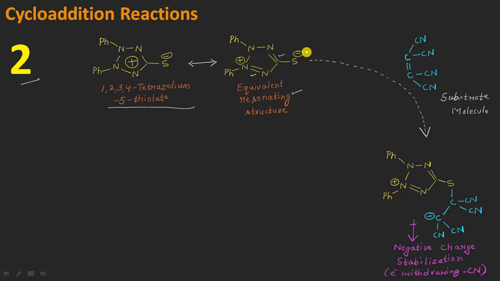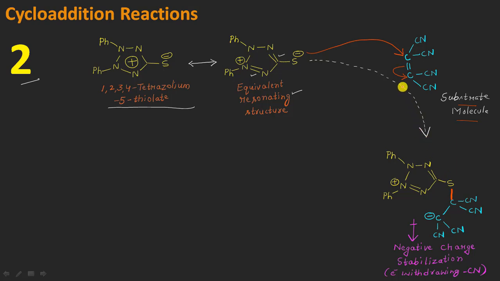In the same way, the sulfur negative will be attacking on any of these 2 carbon atoms because it is a symmetrical molecule, sending these electrons onto the adjacent carbon atom in this way, right? So that a new bond formation will be there, as we have seen in the previous case, in between the sulfur and the carbon atom of our substrate molecule, I mean this one here. And you can see here this is the new bond formation, right?